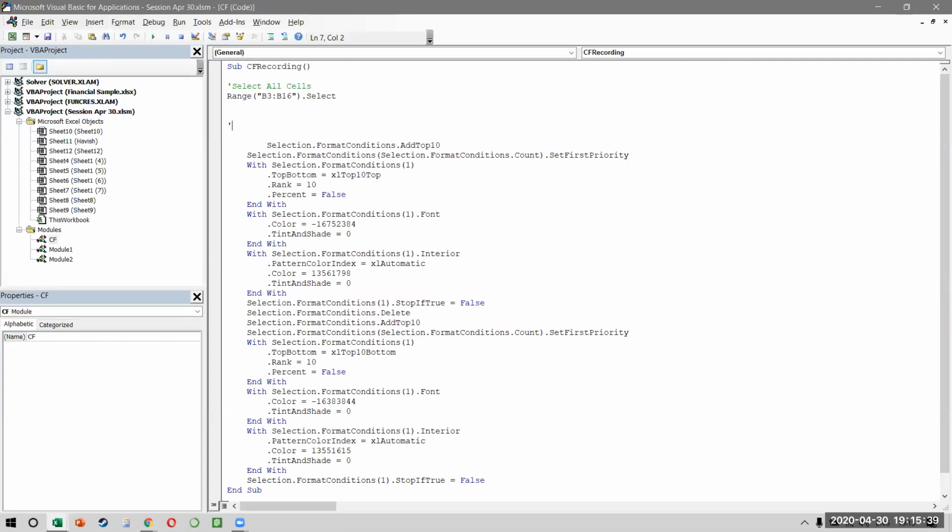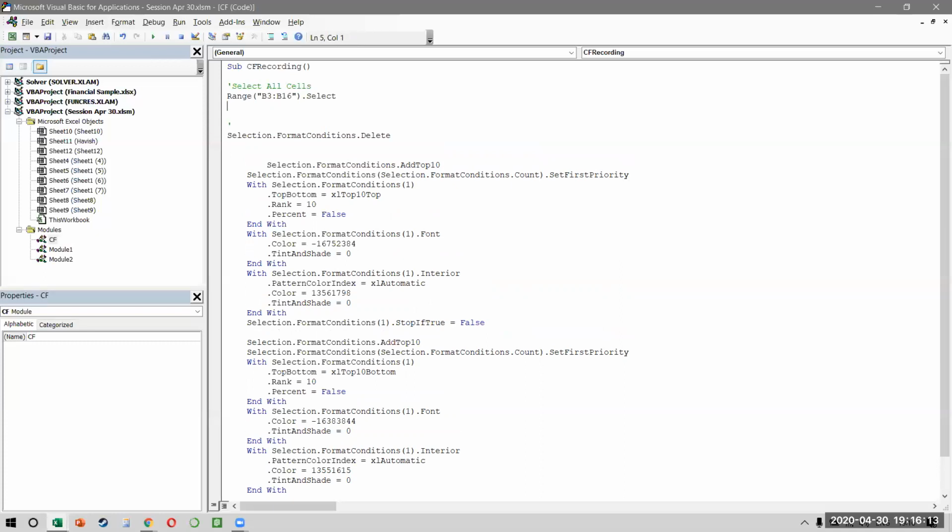Think about it. Once I've selected the cells, what should be the first thing that we should do? Data formatting, and then what, Abhinav? The first thing we want to do is remove any formatting that is already applied. A lot of people don't realize this, but you can have multiple conditional formattings applied one over the other. So the first thing we should do is select this part that says Selection.FormatConditions.Delete. Remember, this is very, very important. It removes any existing formatting.